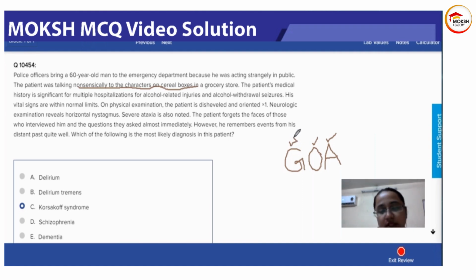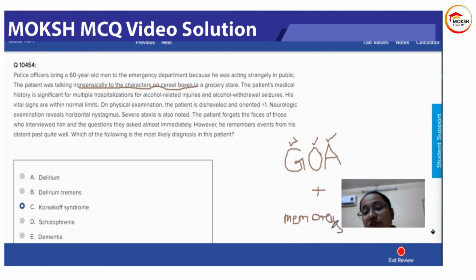All right, and Korsakoff psychosis, obviously this patient has psychosis, is Wernicke's GOA plus memory loss, that is Korsakoff. The memory loss can be both antegrade and retrograde. One very important thing in Korsakoff's psychosis is confabulation.